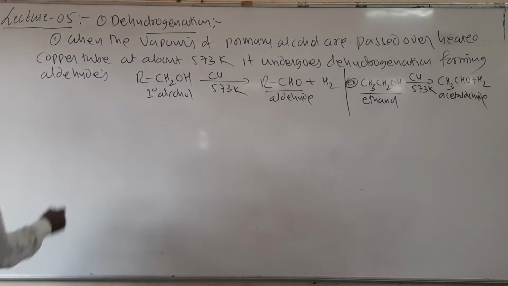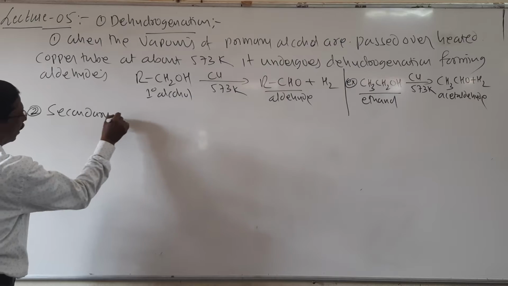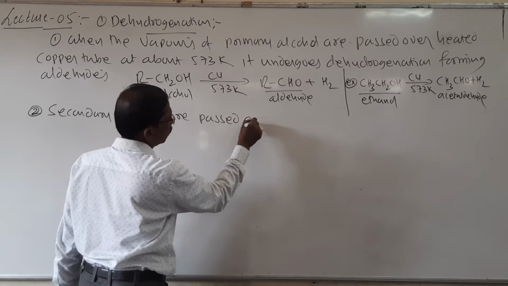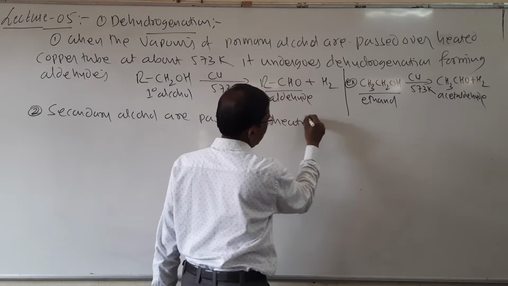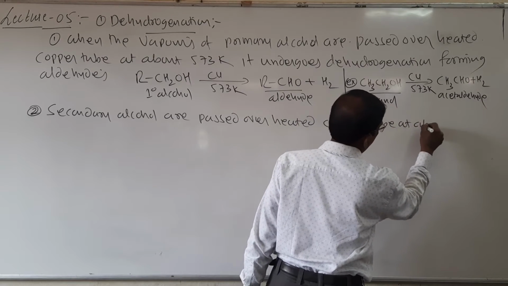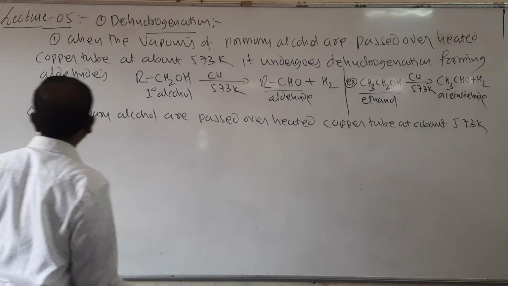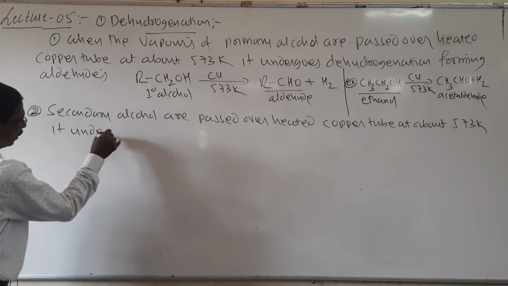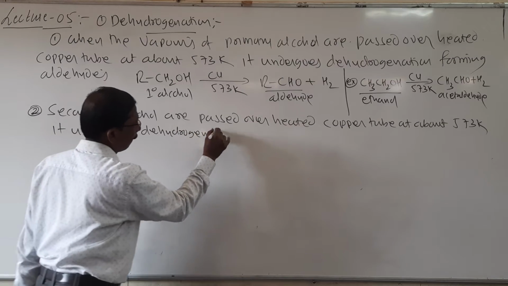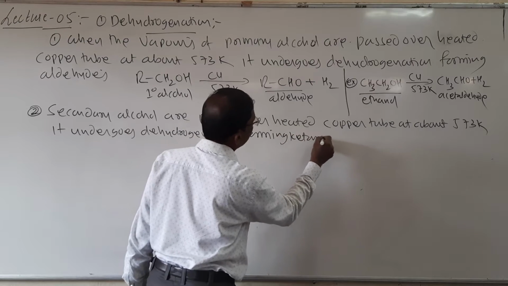Similarly, when secondary alcohols are passed over heated copper tube at about 573 Kelvin, it undergoes dehydrogenation forming ketones.